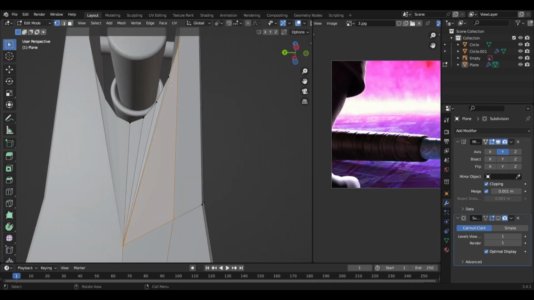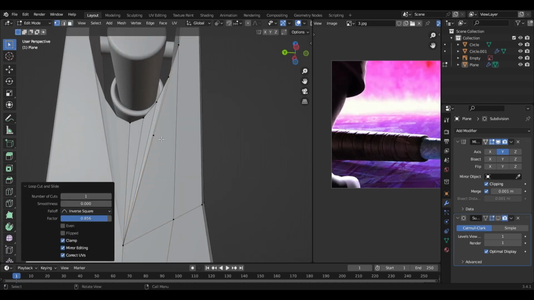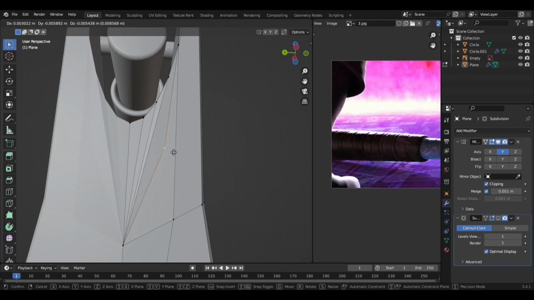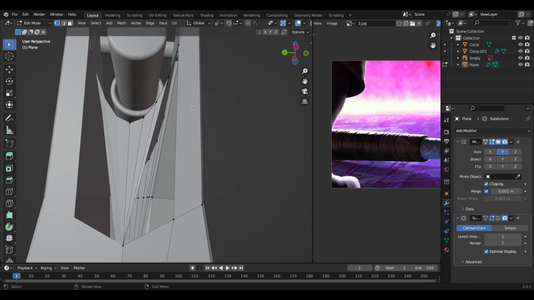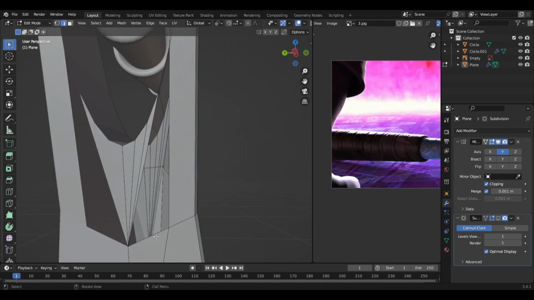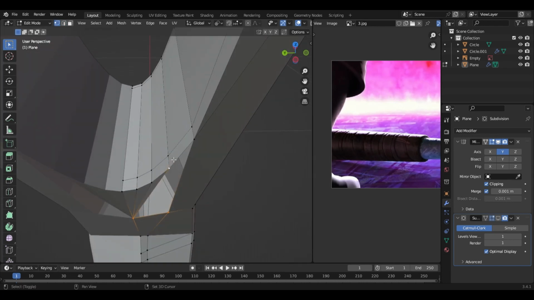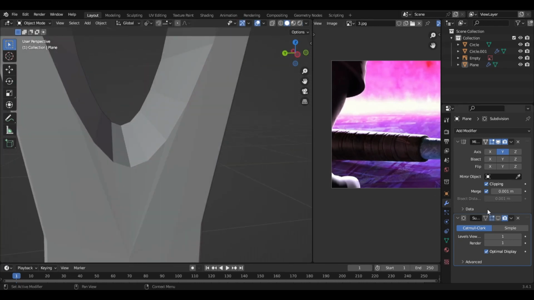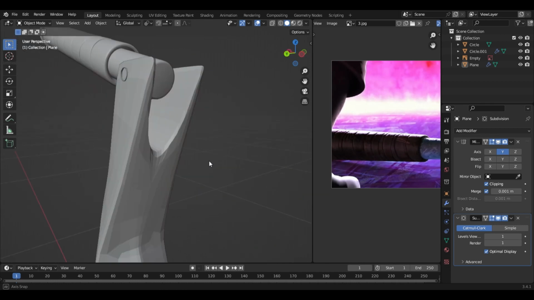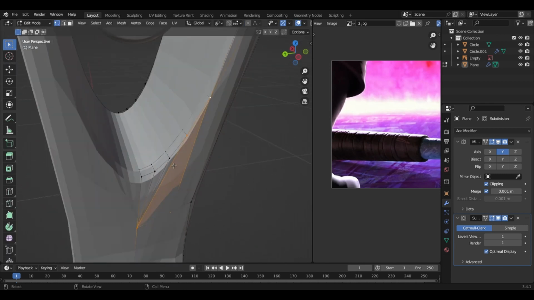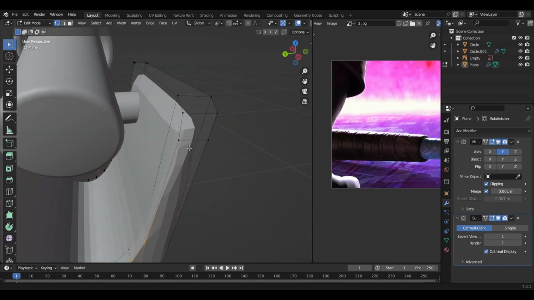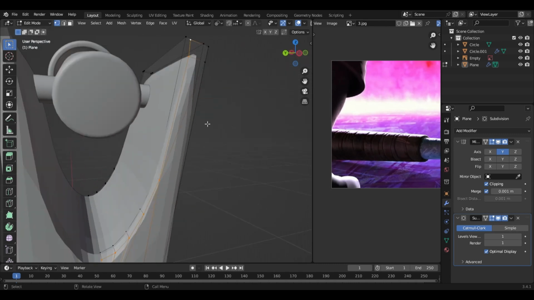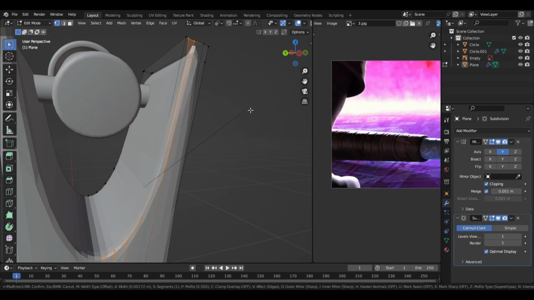Let's press Control R and add this vertex on the edge, and delete it because we don't want something like that. Select all these vertices and press F. Now that we have done that part, just select all these ones, press Ctrl B, level 3.